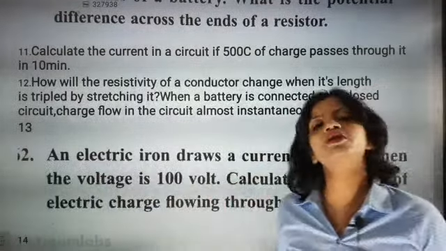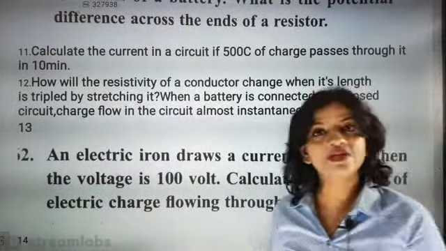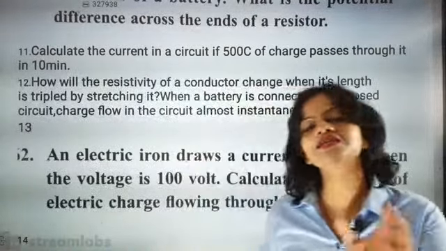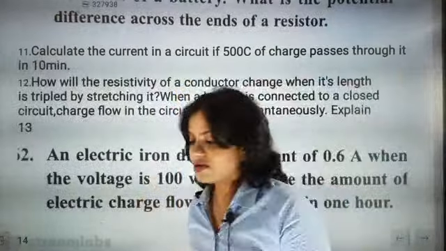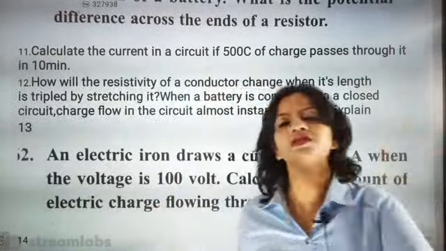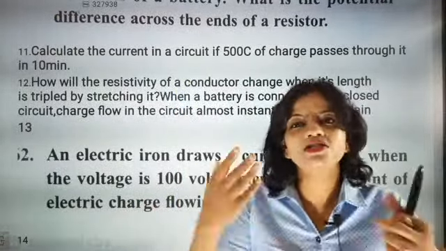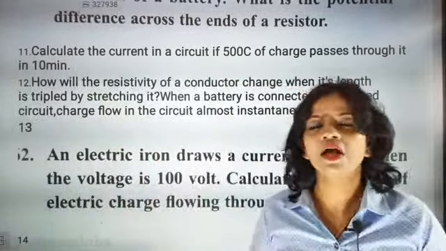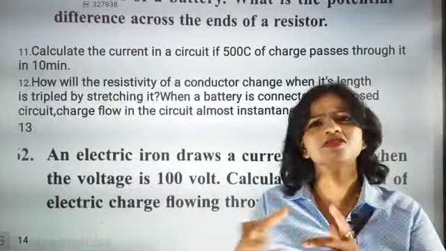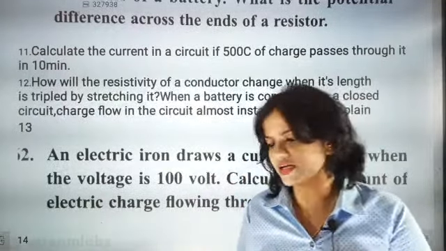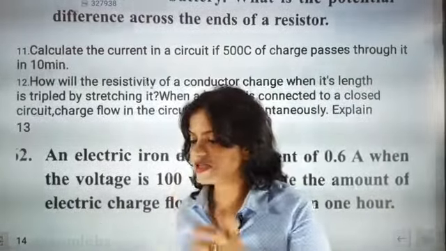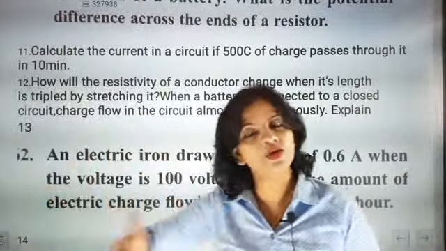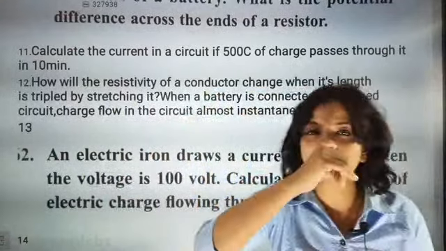The most important point here is that we already discussed what potential difference means. The moment a battery or cell is connected with the circuit, the current starts flowing in the circuit. Since the current starts flowing, chemical reaction starts taking place in the battery. This chemical reaction allows the electrons to move from the negative terminal to the positive terminal.